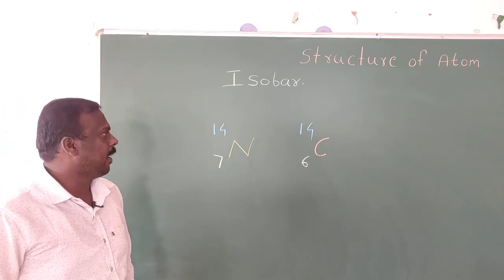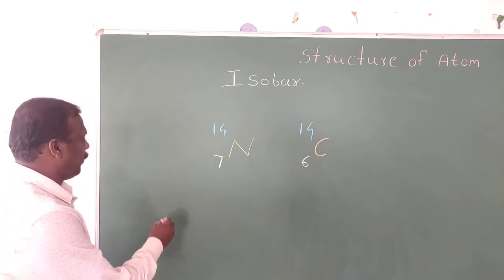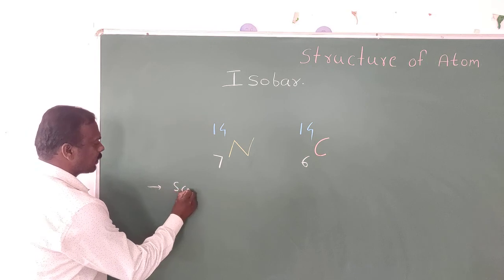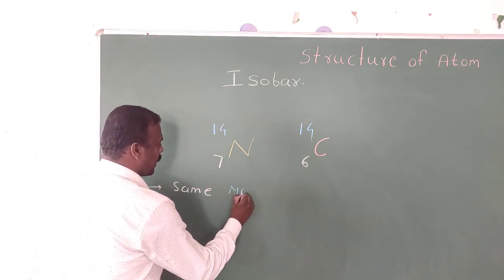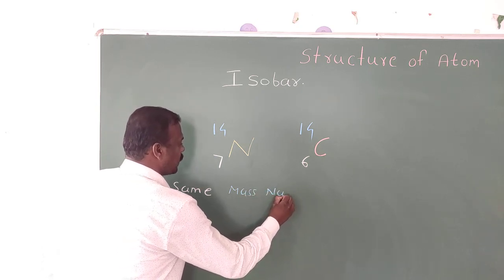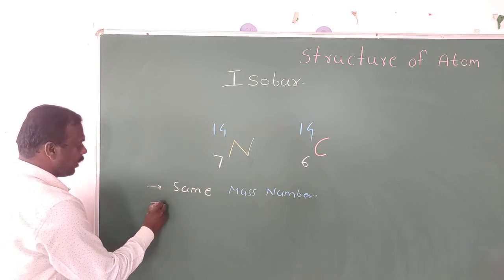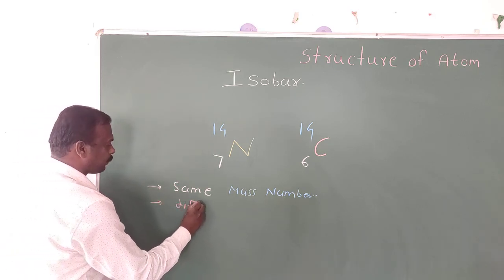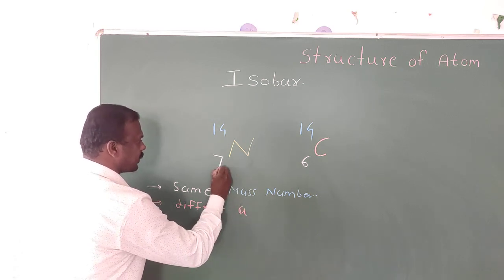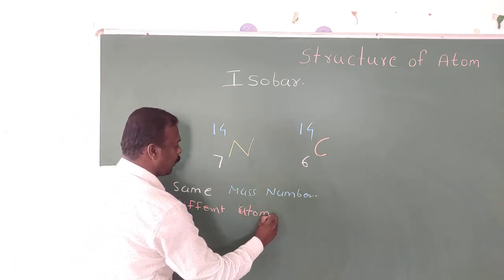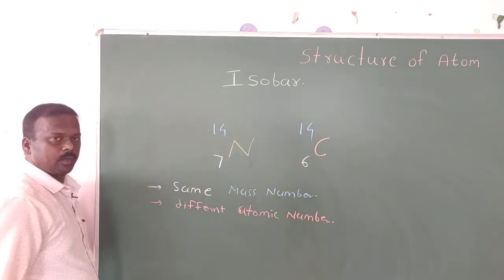In isobars, atoms of different elements have the same mass number, but one thing is different: the atomic number. The mass number is the same but the atomic numbers are different. Understand?